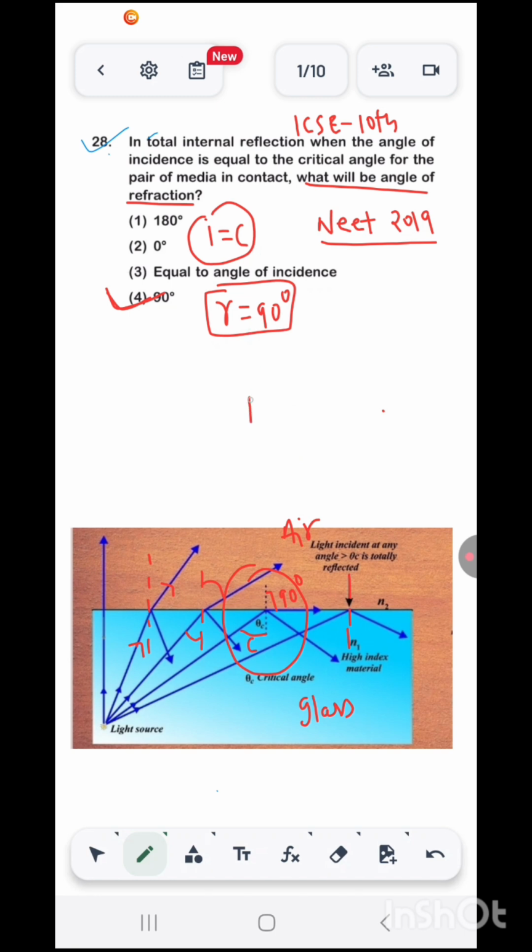After this, if the angle of incidence is increased further, the whole ray, 100% of the ray, will bend into the same medium. It will suffer TIR. So intensity will be 100%.